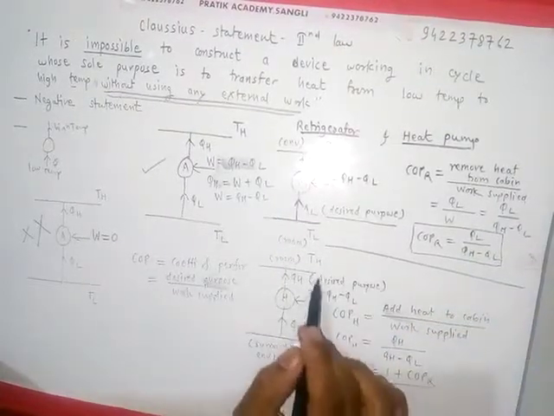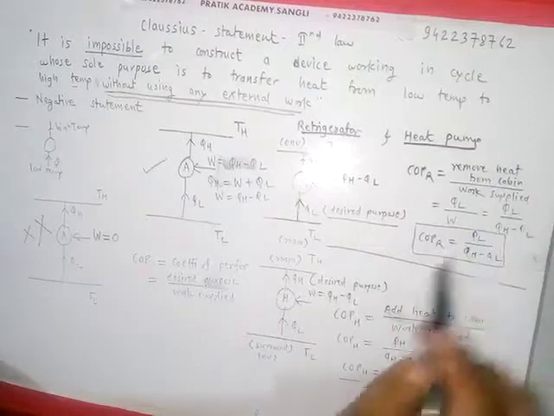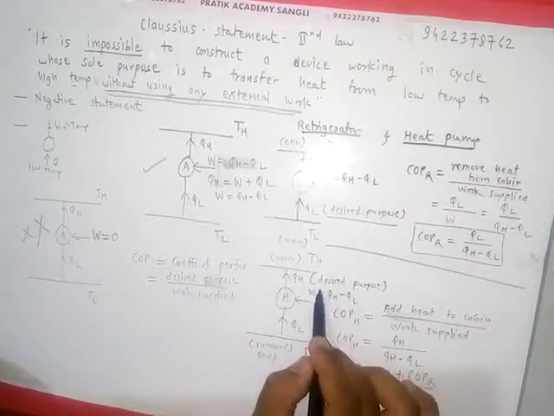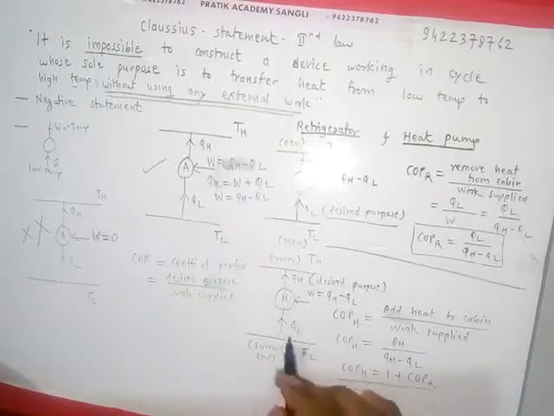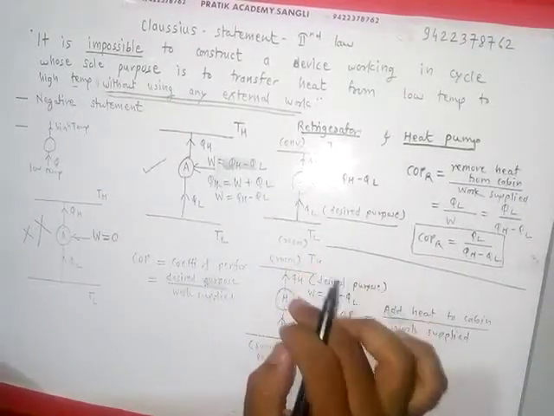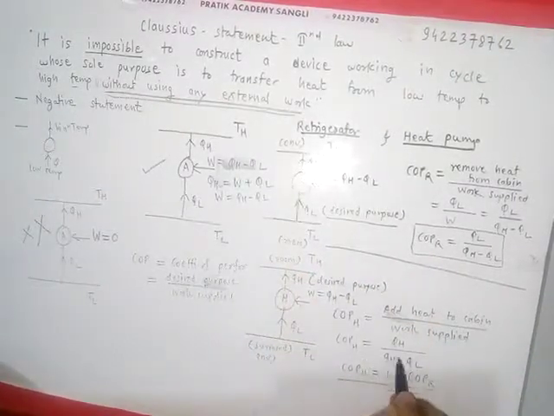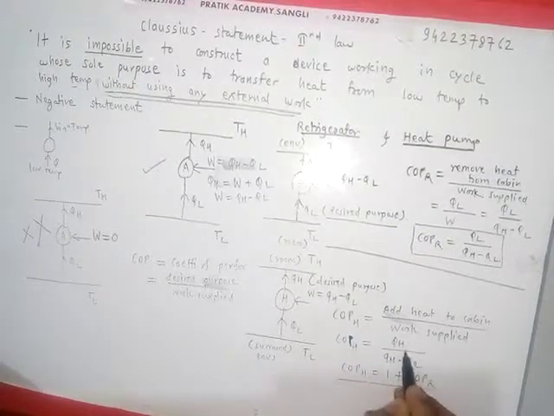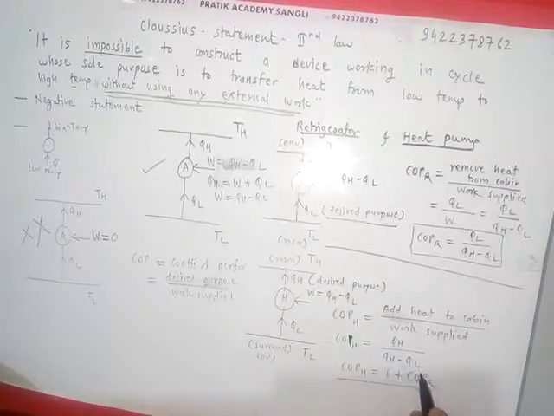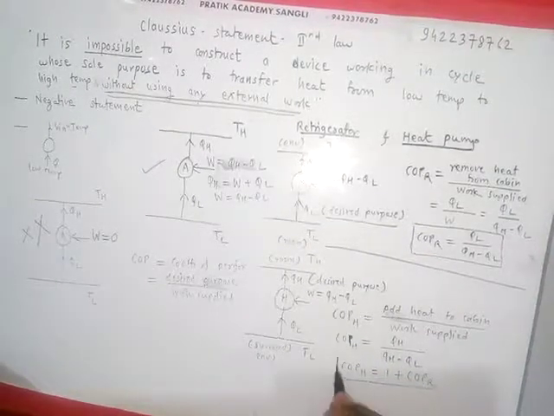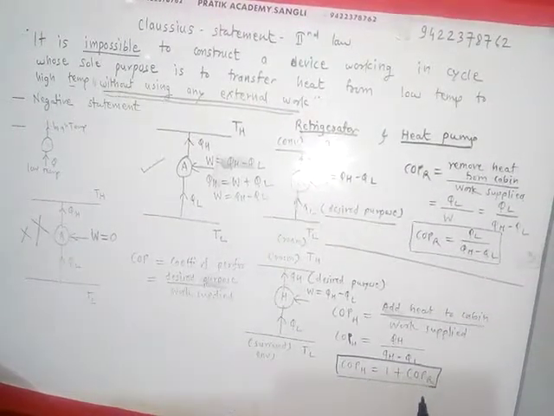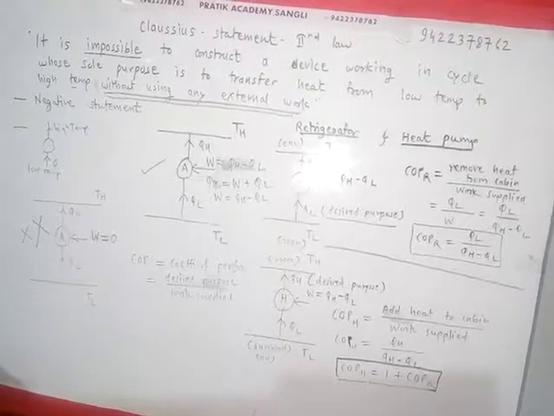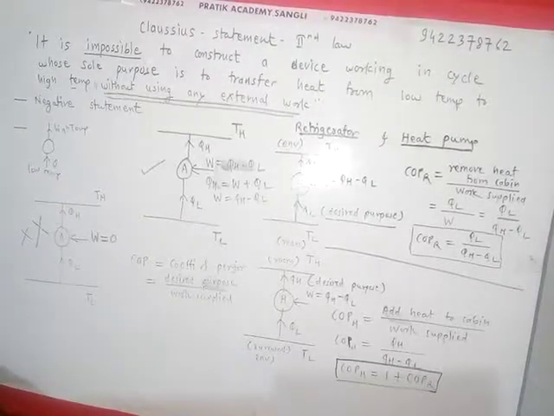And when it is a heat pump, the desired purpose is to add heat to the cabin so that its temperature will be above surrounding temperature, and COP of heat pump is equal to QH upon QH minus QL. And there is a relation between COP of heat pump and COP of refrigerator. So this is for the Clausius statement.